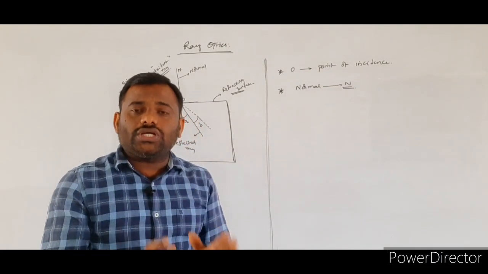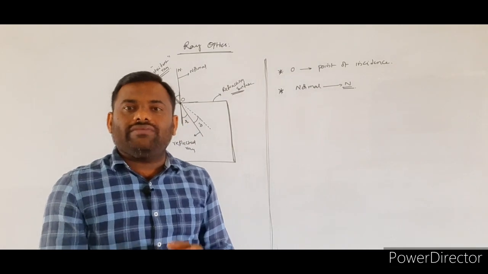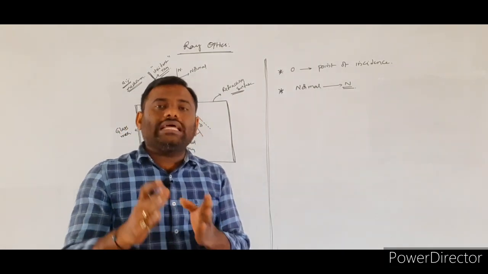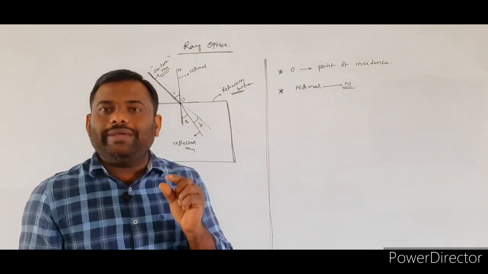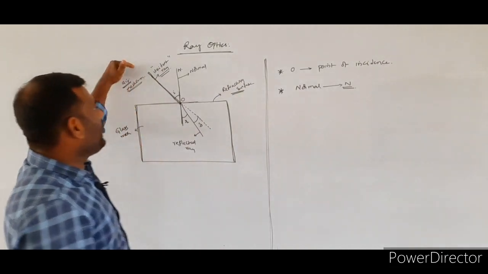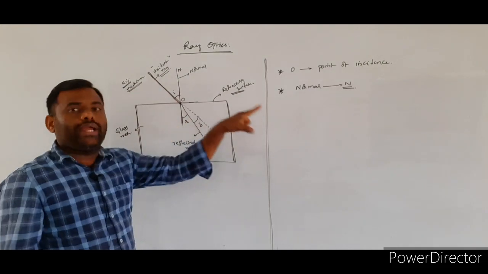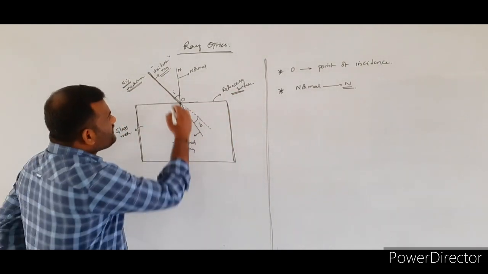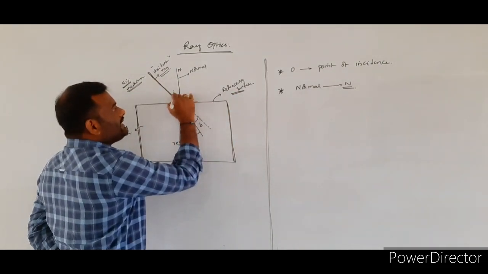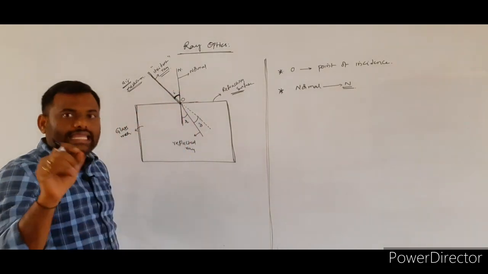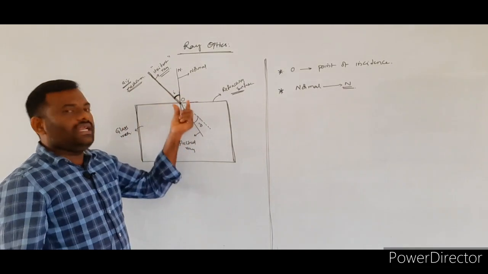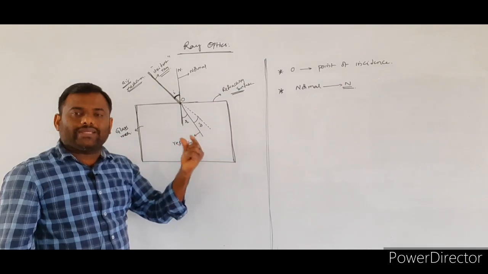The light ray which is going to be incident over the given refracting medium will be called what? Incident light ray. So whenever the incident light ray is incident at the point of incidence, this incident light ray will be making an angle i with respect to the normal.